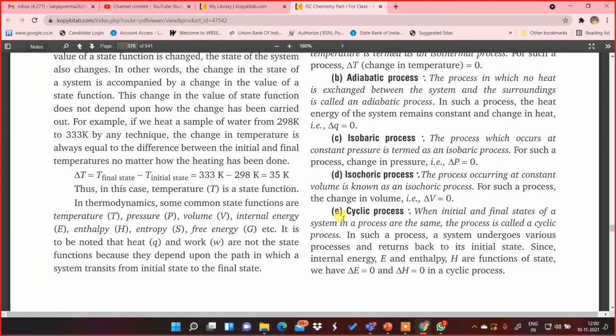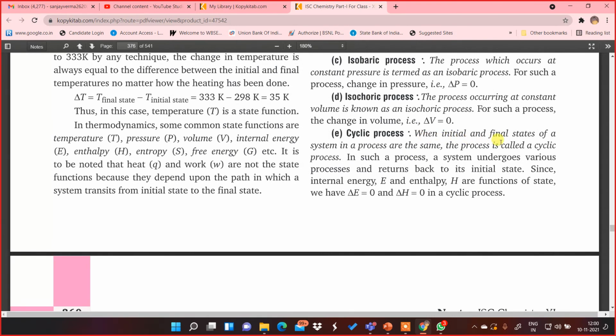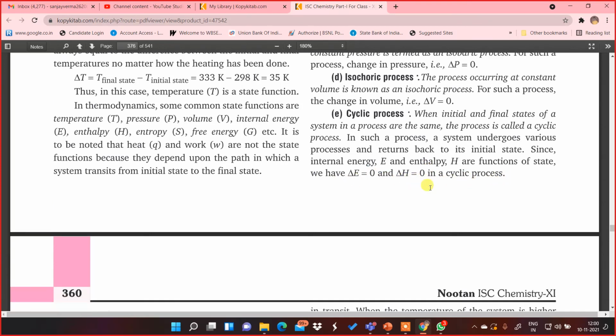And finally, we have the cyclic process. When the initial and final states of a system in a process are the same, then the process is called a cyclic process. In such a process, the system undergoes various processes and returns back to its initial state. Hence, internal energy and enthalpy being functions of the state, delta E and enthalpy change are 0 in a cyclic process. Internal energy and enthalpy change both are 0 in this case.